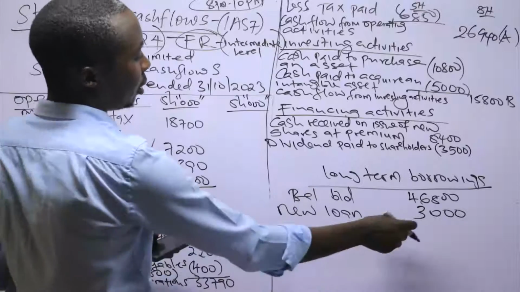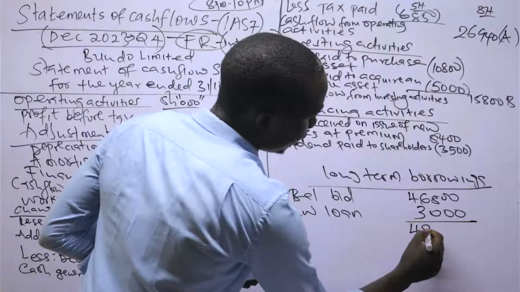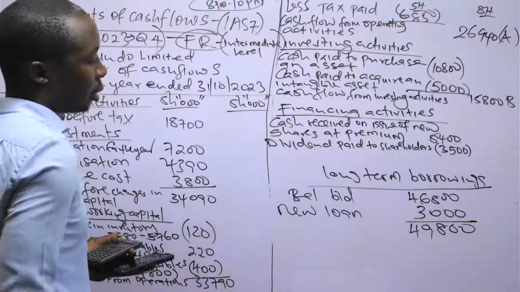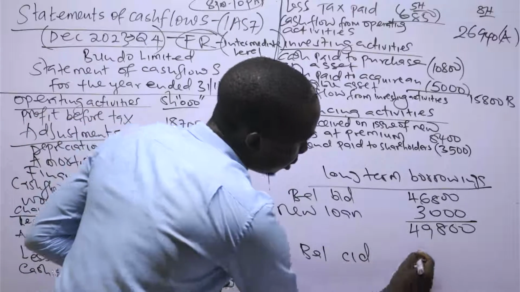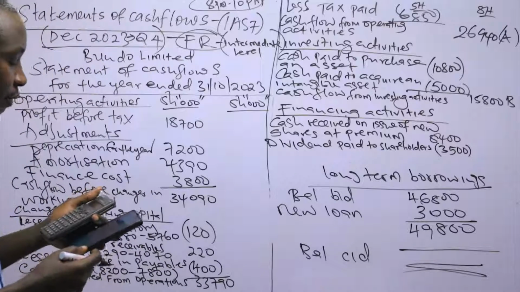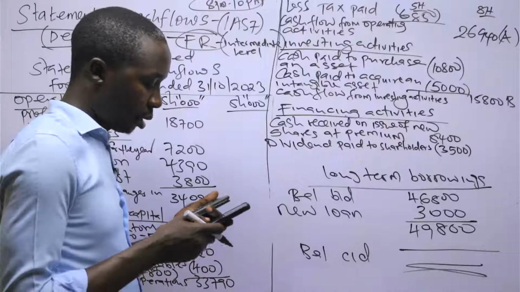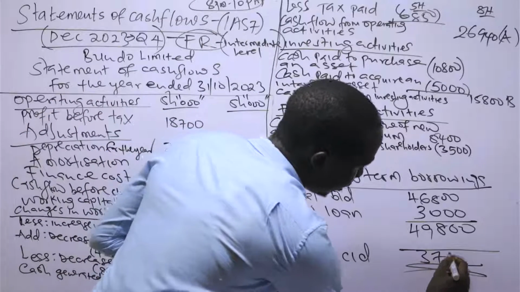These 3 will give us a total borrowings of 49,800. Then the balance carried down of the borrowings based on the question is 37,550.